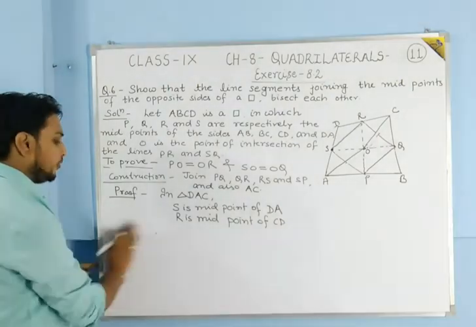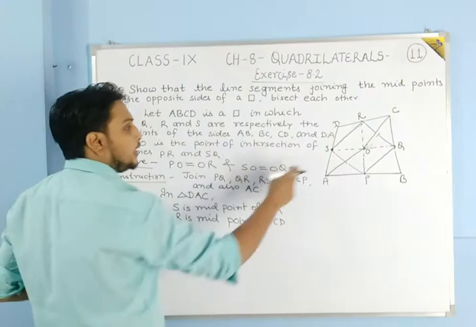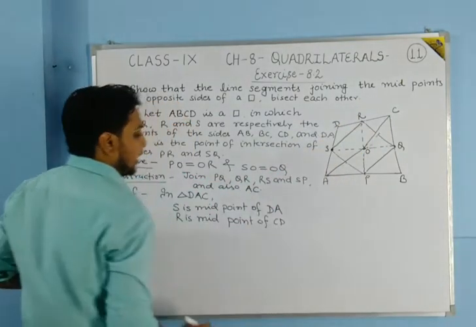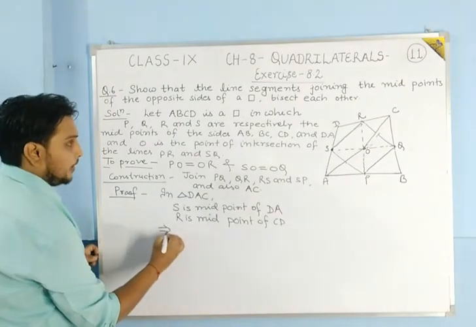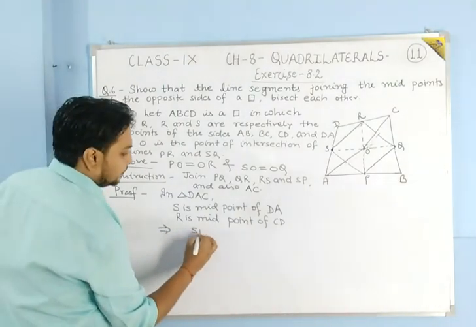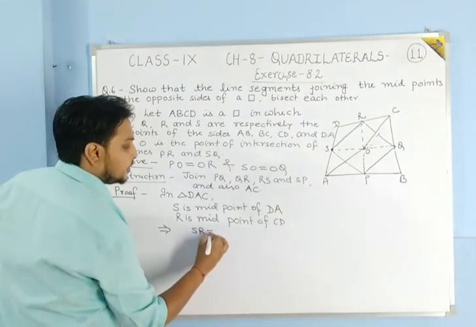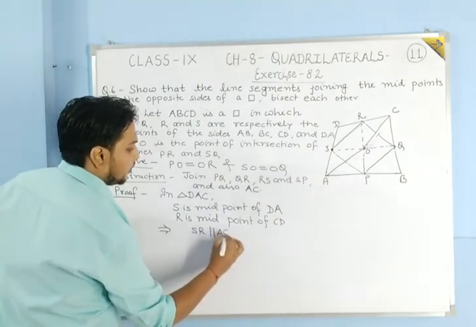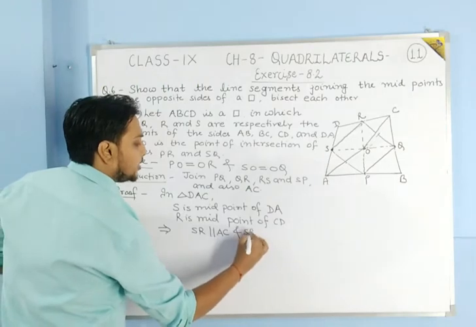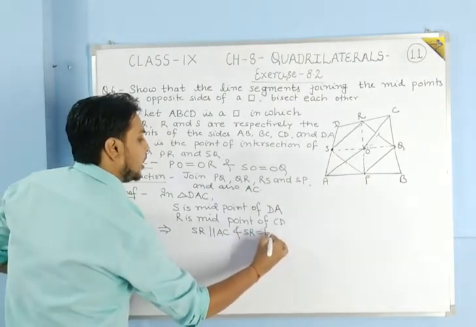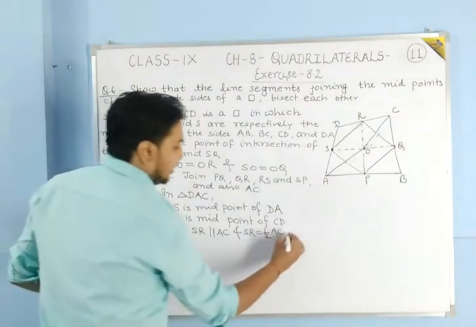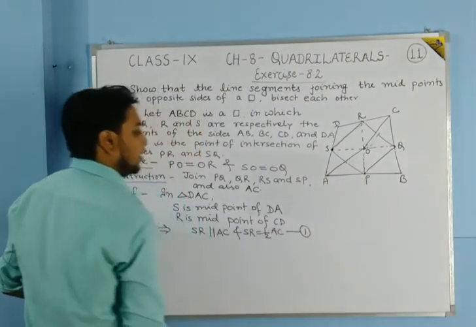So if S is the midpoint of this DA, R is the midpoint of this CD, then this will imply that SR is parallel to AC and SR is equal to half of AC. Suppose that it is your first equation.